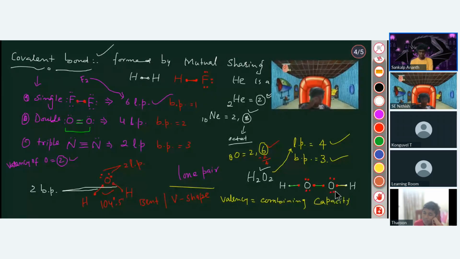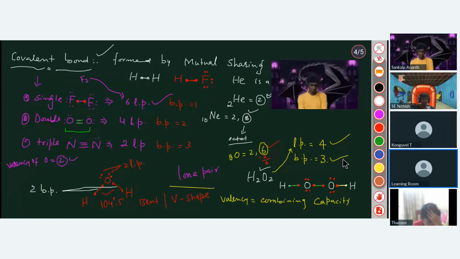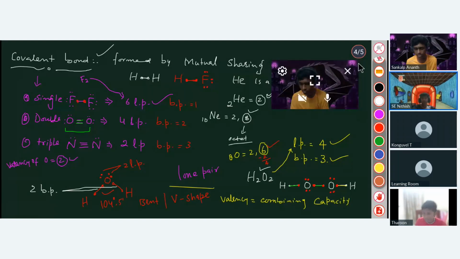Sir, are there more ionic bonds or covalent bonds in the things we discover? It will be the covalent bonds, because if you just see the organic compounds, I have already told you that carbon forms billions of organic compounds. So they are all covalent bonds. They are all only covalent bonds. Non-metals are combining, so it's a covalent bond. There is no metal included, so it's not an ion.